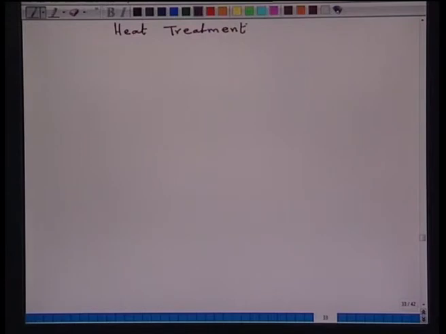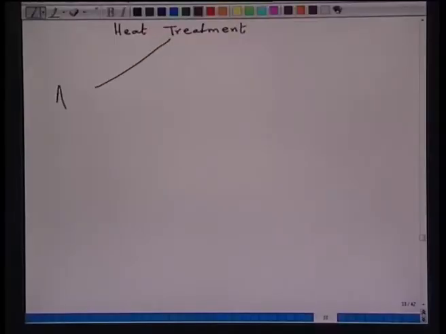Now, heat treatment consists of heating and then cooling. Heating to what temperature? The foremost requirement for surface finishing operation or for the bulk finishing operation is to heat the material to a single phase range, that is the austenitic temperature. So, the heat treatment operation consists of heating the material to the austenitic range, and from there it is cooled at a different rate. And there are several types of heat treatment procedures.